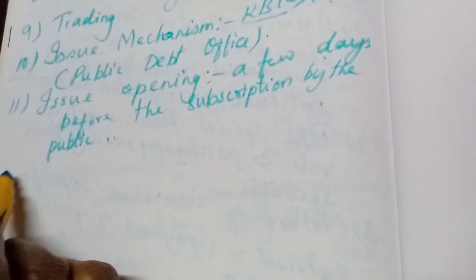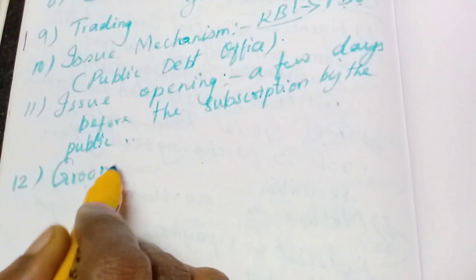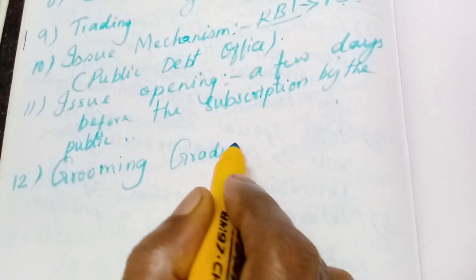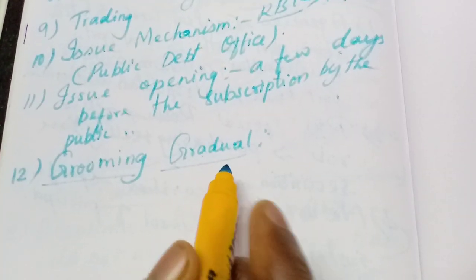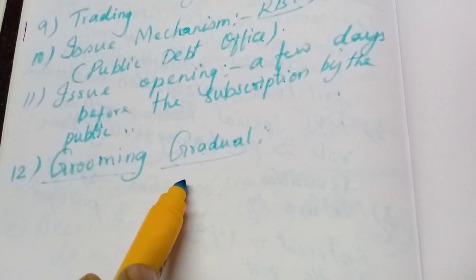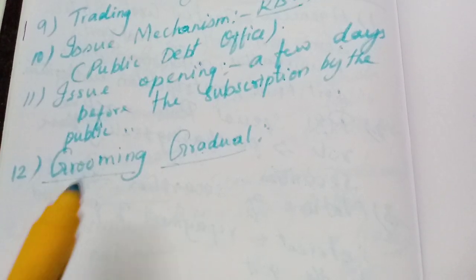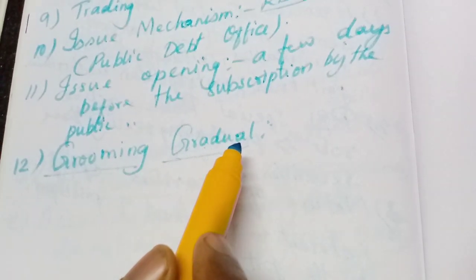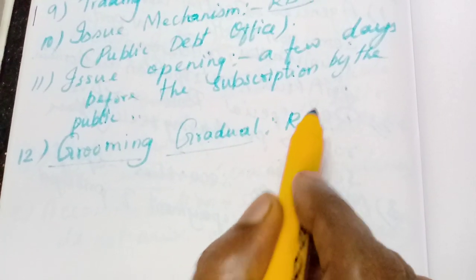Okay. The 12th point is grooming gradual. A different name is given here, and we cannot reason out why they have given this name. Okay, grooming gradual. What is the meaning? You should understand what is grooming gradual. Here, the RBI will purchase some securities.